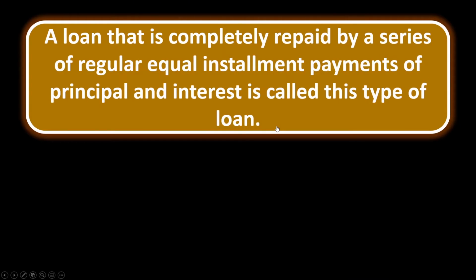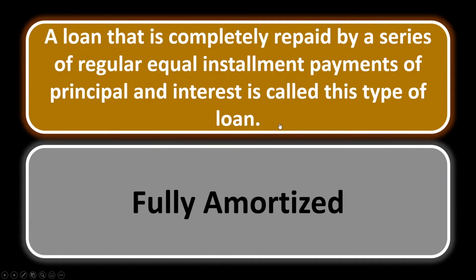Amortization 2. A loan that is completely repaid by a series of regular equal installment payments on principal and interest is called this type of loan. What type of loan repays it in a series of regular and equal payments? The payment doesn't really vary, and you're paying principal and interest. This is a fully amortized loan.